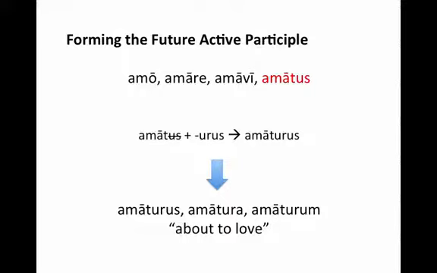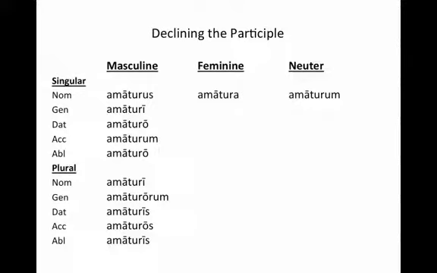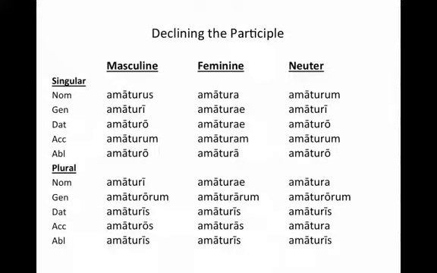And we see it ends in that familiar us, a, um ending. So this will use endings that we know very well. The masculine amaturus is going to use second declension masculine endings. The feminine amatura is going to use first declension endings. And the neuter amaturum is going to use second declension neuter endings. All endings that we should know very well by now.